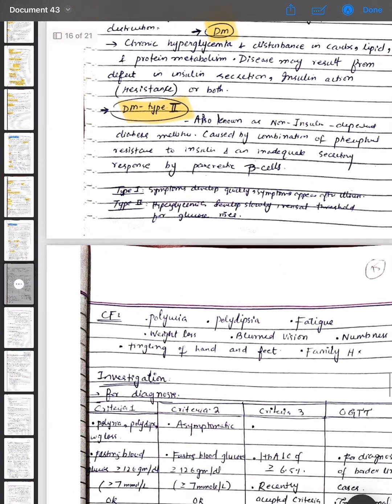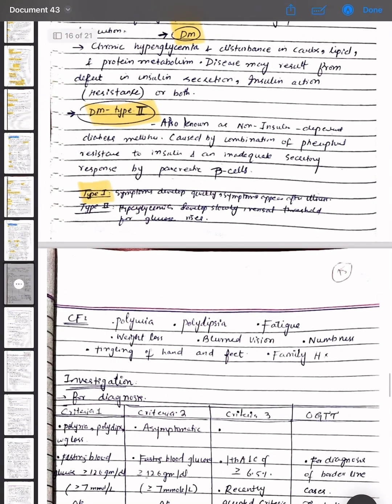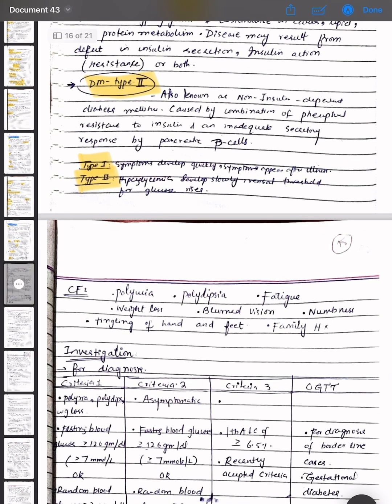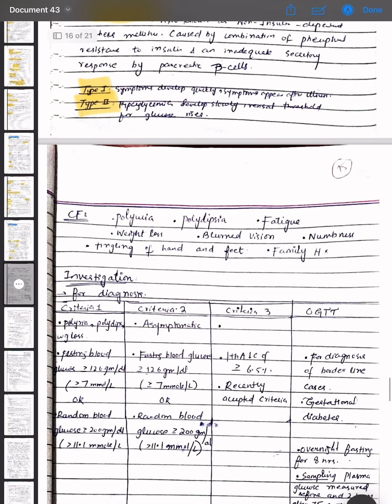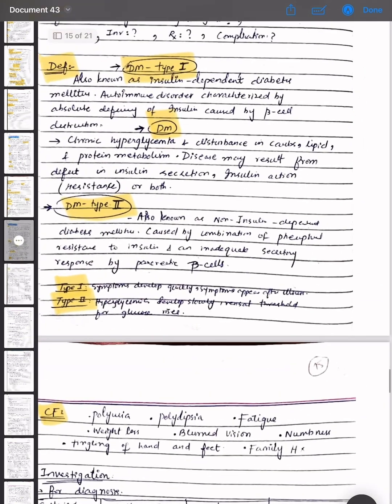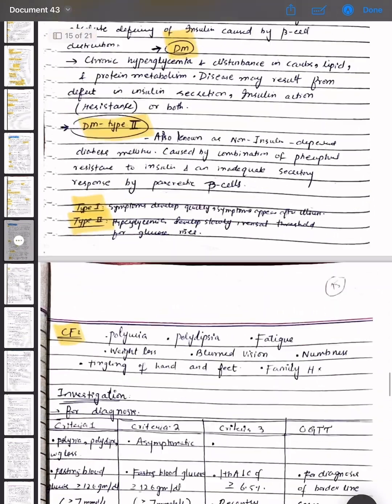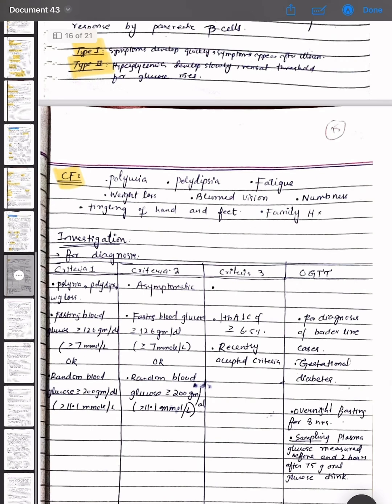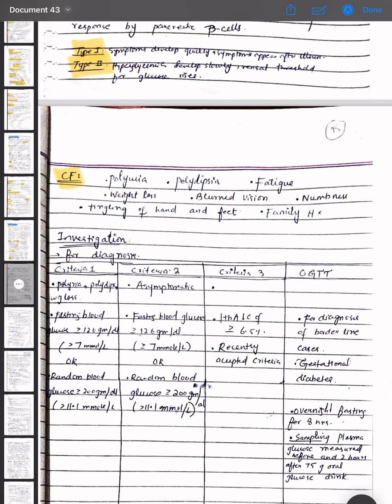There are type 1 and type 2. In type 1, symptoms develop quickly and appear after illness. In type 2, hyperglycemia develops slowly, and the renal threshold for glucose rises. The clinical features for diabetes mellitus are polyuria, polydipsia, fatigue, weight loss, blurred vision, numbness and tingling of the hands and feet, and family history.